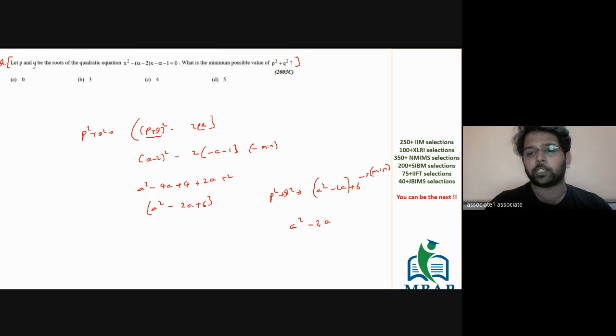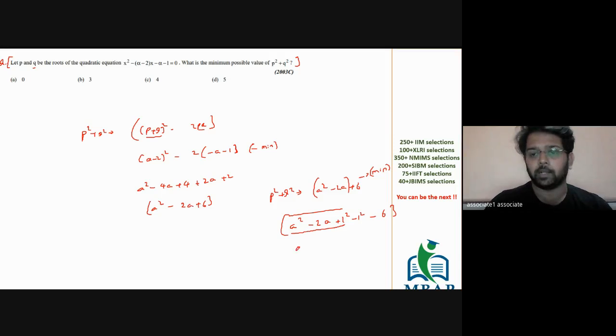Take the coefficient of the middle term, which is 2, and reduce by 2, which is 1. So just write 1 square minus 1 square. I repeat, a square minus 2a plus 1 square minus 1 square is the same. Both can be nullified, so I'm putting the expression like this. But this term, a square minus 2a plus 1 square, is nothing but a minus 1 the whole square.